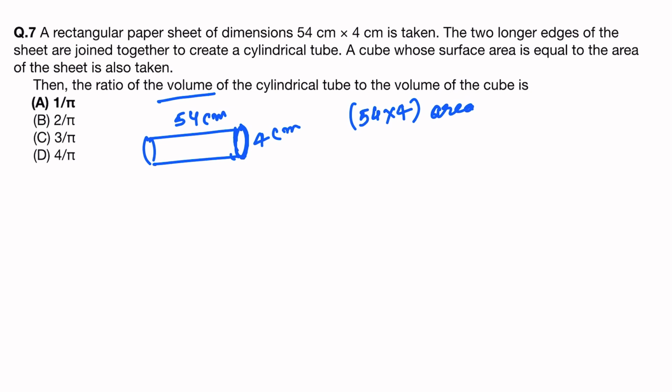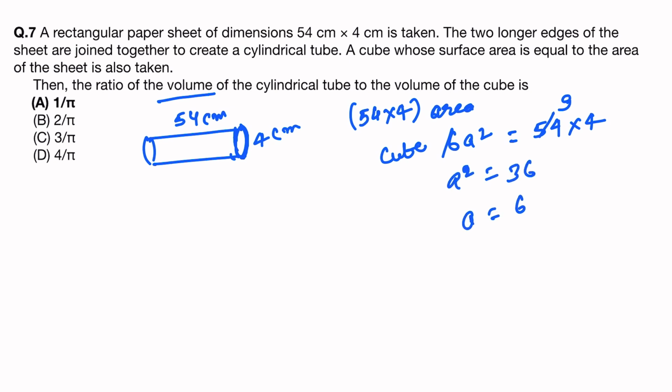So the cube's total surface area is 6a square. This will be 54 into 4, so a square equal to 36. So a equal to 6. That means the cube side is 6. So its volume will be 6 cube, that means 216.